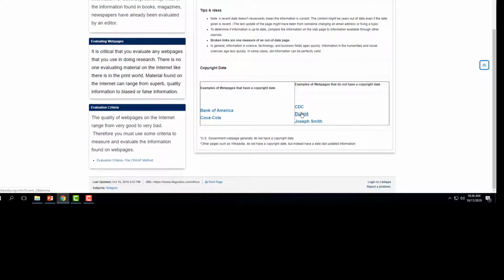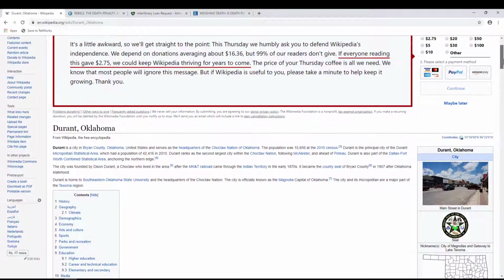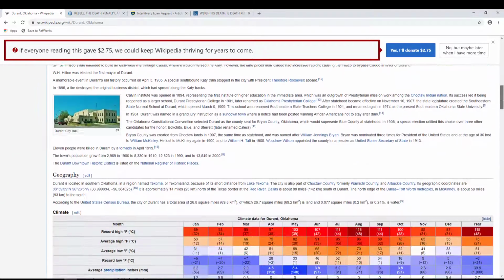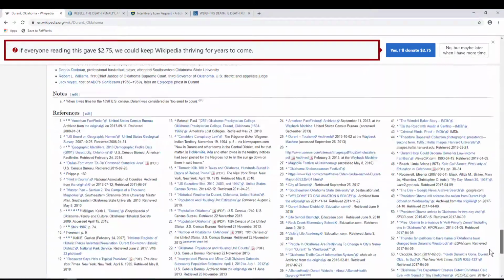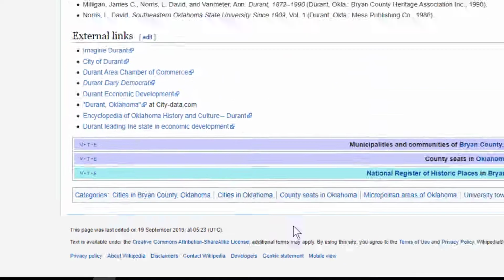Other web pages, like this one, this is a Wikipedia page, do not give you a copyright date. So we go down to the bottom of this page, and this says this page was last edited on 19th of September 2019. So this is how some web pages indicate how up to date they are. They give you the date it was last updated or last edited.